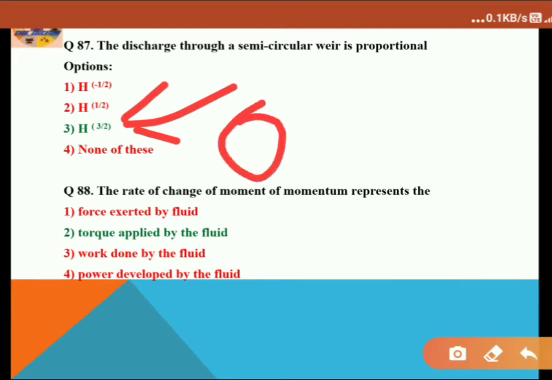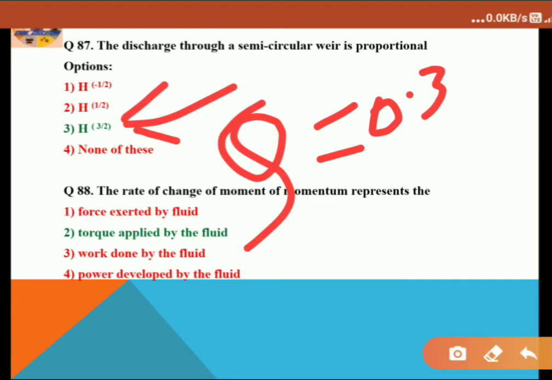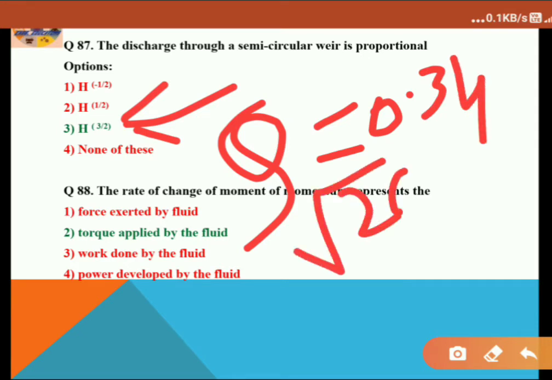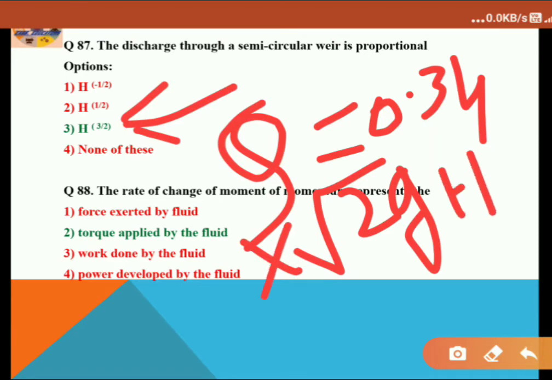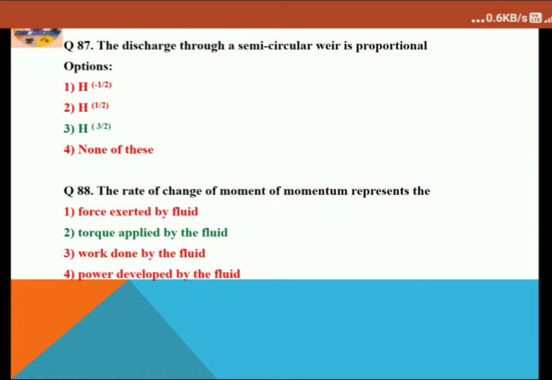Now let's see the equation. Q is equal to 0.34 into root over 2g into H to the power 3/2. That is the actual equation. So option 3 is the correct answer. Next question. The rate of change of momentum represents the, see the equation.